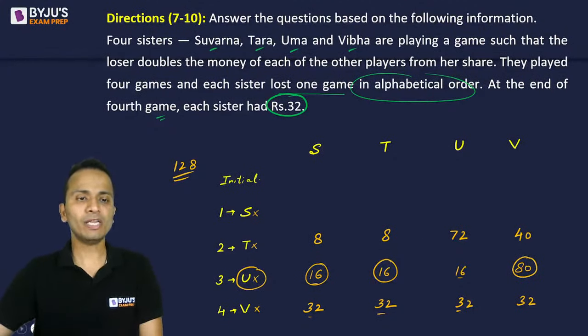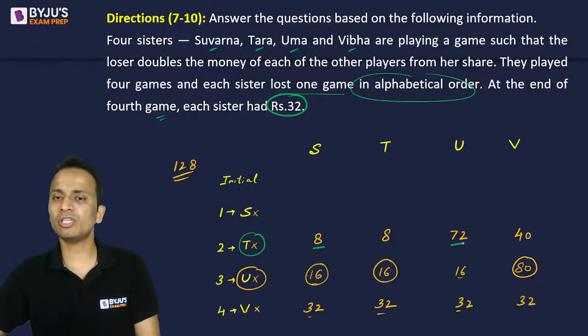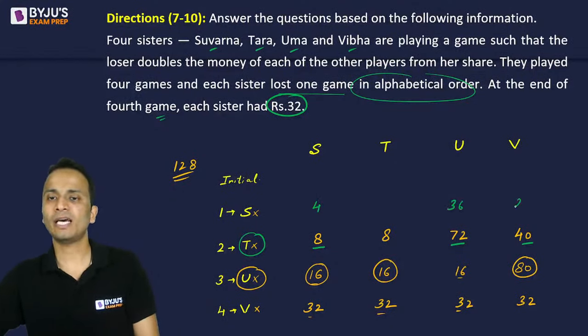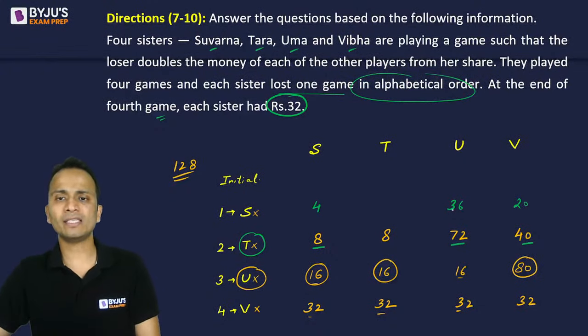Now let's talk about the round before this, the second round. In the second game, T has lost. So other than T, all the three players will be having half the money of the previous round: 4, 36 and 20. Again if I equate the sum, 4 and 36 is 40, 40 and 20 is 60. So the sum here is 60. I have to make it 128. So the money with T must be 68 in this round.